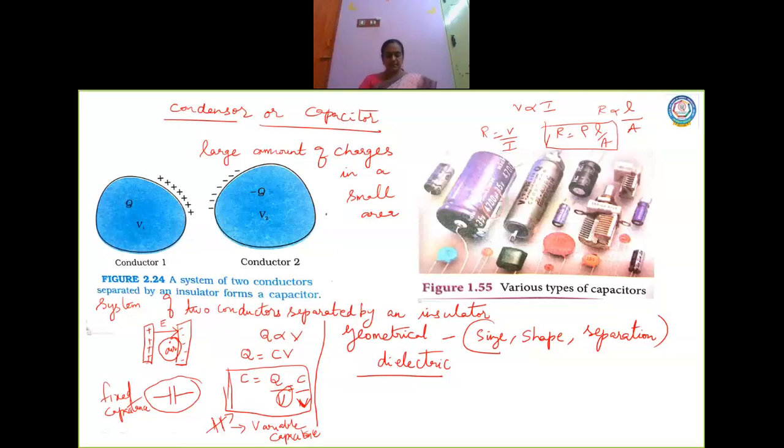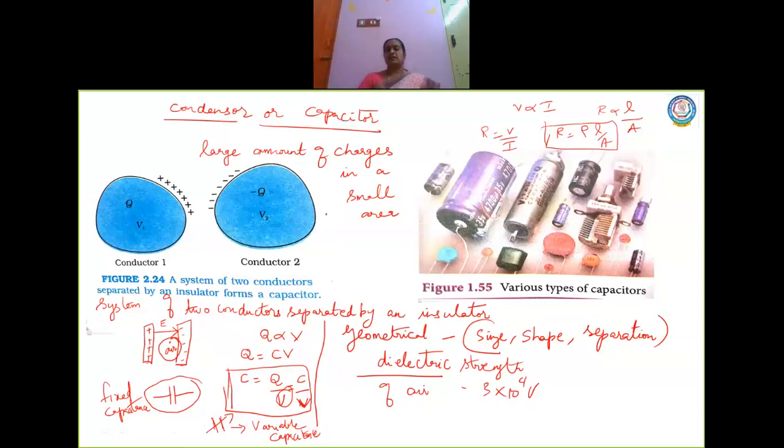The maximum electric field that can be given is called the breakdown limit. We call it dielectric breakdown when charges start leaking due to the ionization of air molecules. The dielectric strength of air is 3 into 10 power 6 volt per metre. That is the dielectric strength.